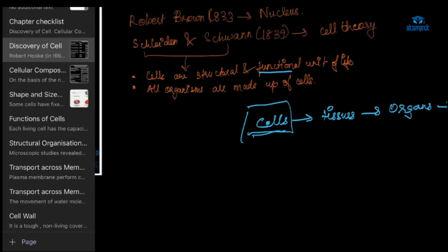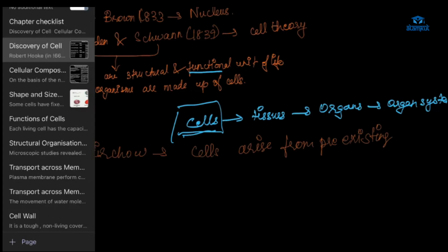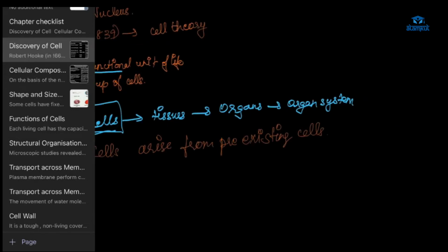Then Virchow added one more thing. He said that cells arise from pre-existing cells. This cell doesn't come from nothing. It comes from something, the pre-existing cell. Whatever has already existed, from there the cell is coming.